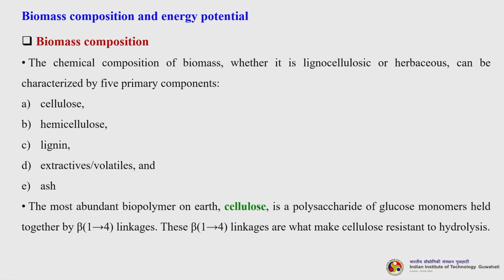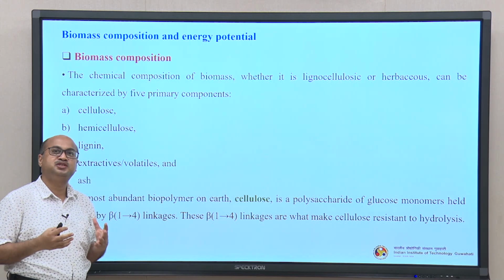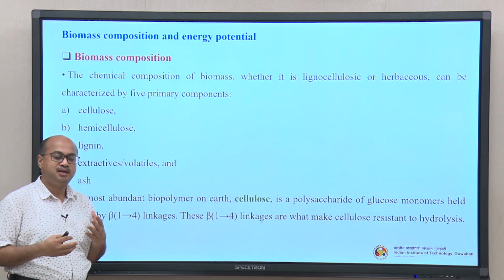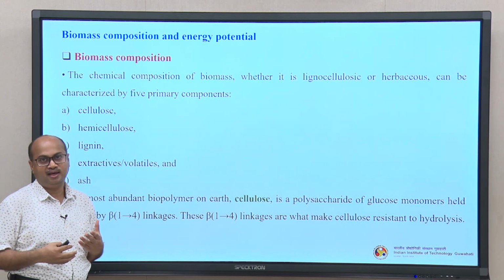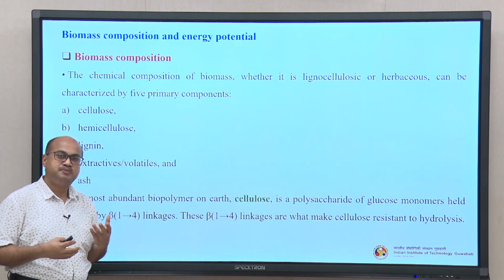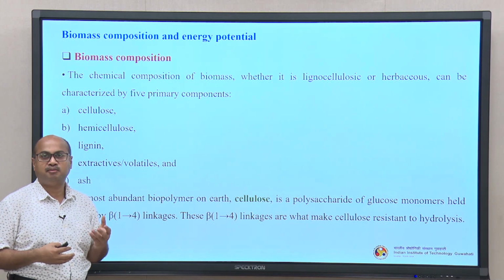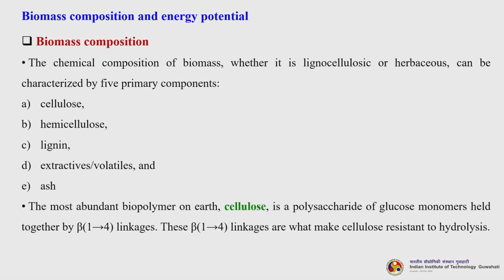So, the chemical composition of biomass, whether it is lignocellulosic or herbaceous, can be characterized by 5 primary components: cellulose, hemicellulose, lignin, and then extractives, volatiles and ash. These components are present in almost all biomass, but their amount varies from biomass to biomass. In some biomass like hard woody biomass, the amount of lignin will be very high, and in some soft biomass, like creepers and leaves, the lignin presence will be very less.